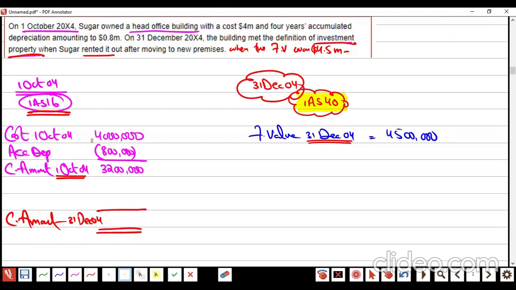But here there is a big problem. We cannot compare directly. We need to charge depreciation for some months here. The life is 4 years. 4 million divided by 4 years, and how many months? October, November, December, 3 months.